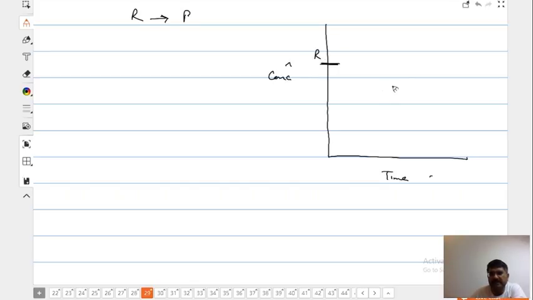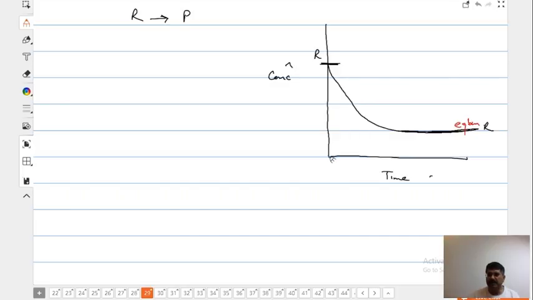This is the reactant. As time increases, children, the concentration of reactant decreases. And remember, the graph never goes like this. The graph is always like this because at a particular stage equilibrium will be attained. No reaction goes to 100% completion. Chemical equilibrium, class 11th. Now look, this is for reactant. Now you see the products.